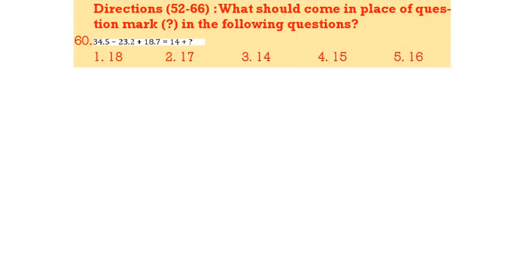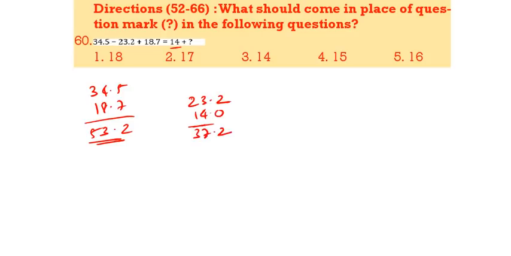34.5 plus 18.7, that is 53.2. Then 23.2 negative, this 14 is also negative, that is 37.2. So 53.2 minus 37.2 is equal to 16. 16 is the correct answer. Option 5.